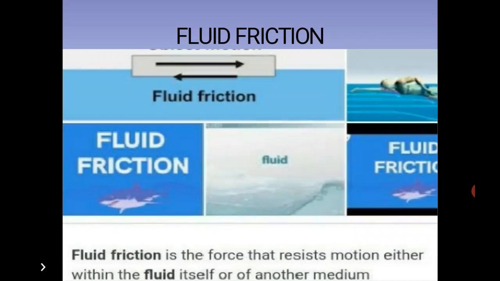Fluid friction. Fluid friction is the force that resists motion either within the fluid itself or of another medium. When a solid moves in a liquid or gas, the surface of the solid experiences friction. However, the force of friction between a solid and a liquid surface is lesser than between two solids. The force of friction between a solid surface and a gas is lesser than between a solid and a liquid surface. The frictional force exerted by fluids, meaning liquids and gases, is also called drag.